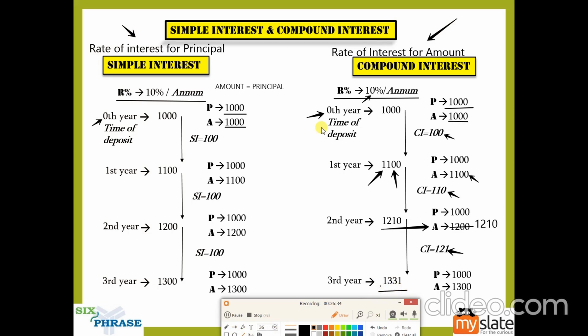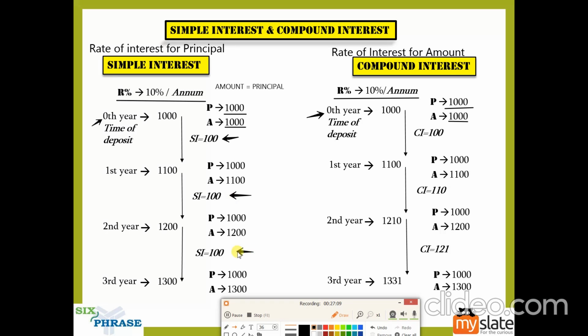So this is the difference between simple interest and compound interest. When you apply the rate of interest to the amount, it is compound interest. When you apply the rate of interest to the principal, it is simple interest. So there are a few things that you must notice here. I want you to note a few things. It's very important. The first thing, which I already told you, is that the interest remains constant each year in simple interest.